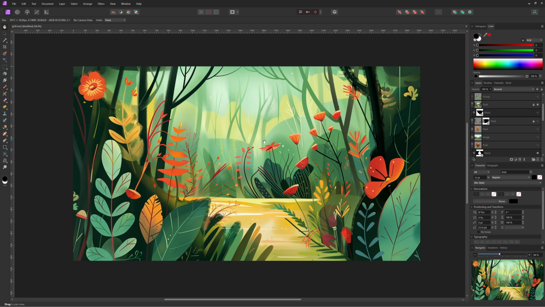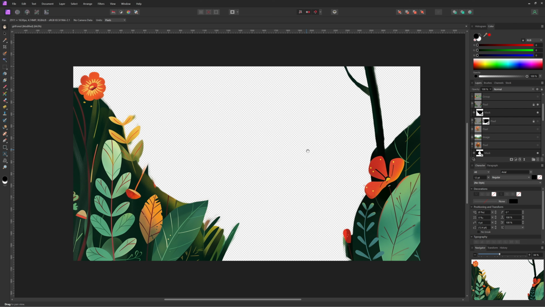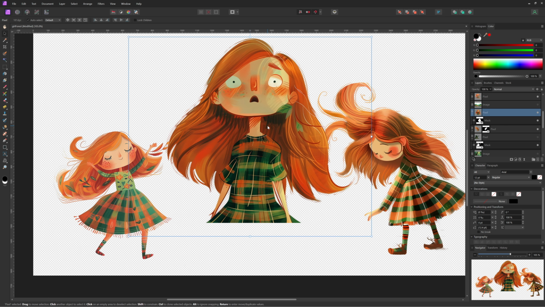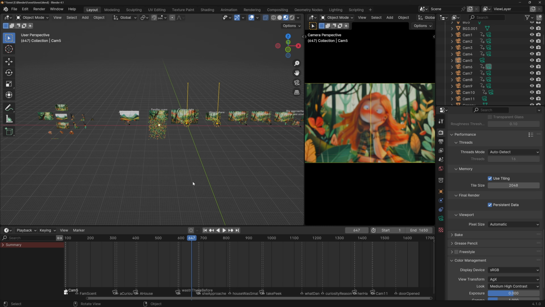So these pretty much have to be done manually. That's the image, and that's the image with a mask. I also made some leaves. So these are the 3 poses that I used of the girl. And of course, if you look at them like this side by side and paying a lot of attention, you'll note that this dress is completely different from this dress, and here she has freckles and here she doesn't. But when you put all of the elements together, these things are less noticeable. Alright, let's hop into Blender.